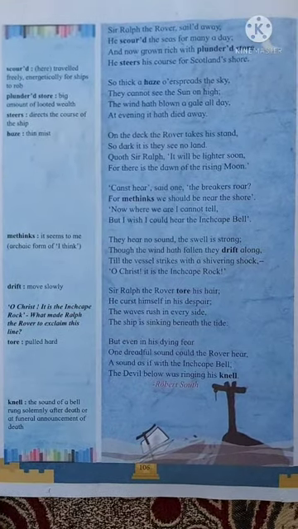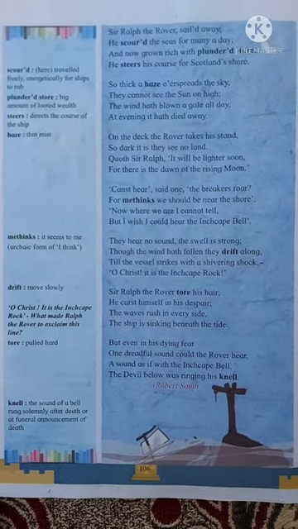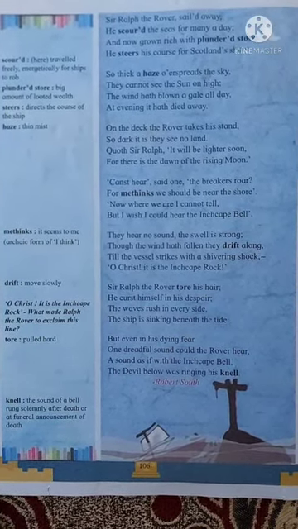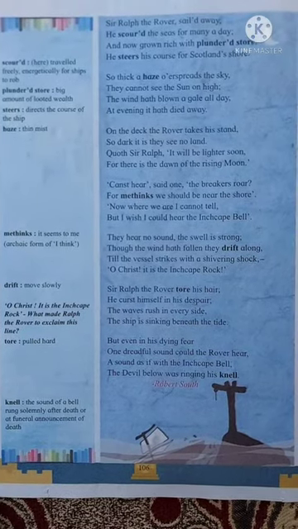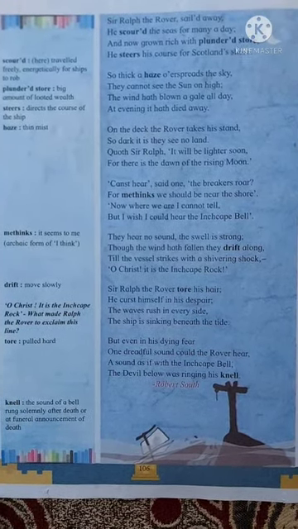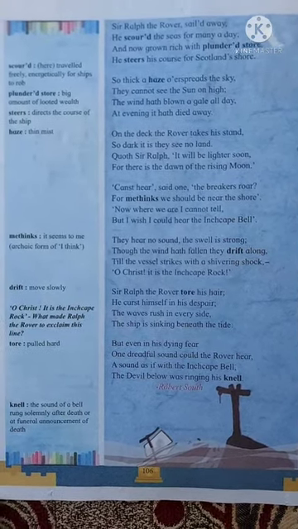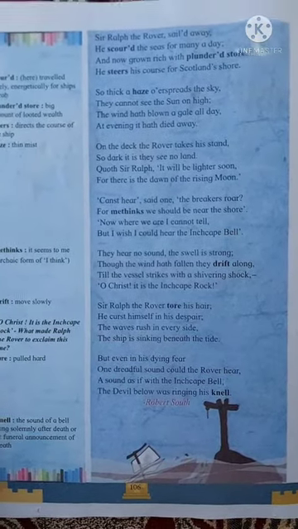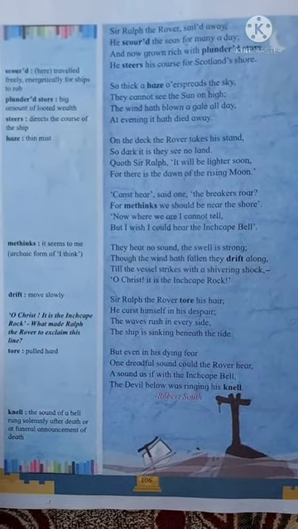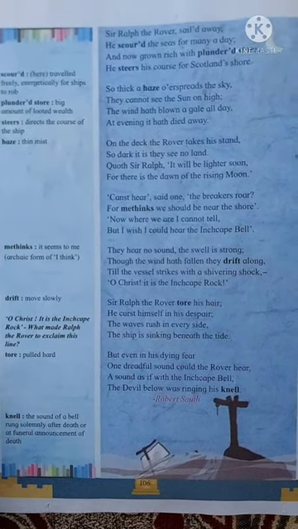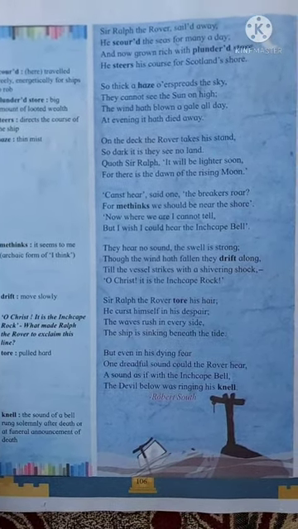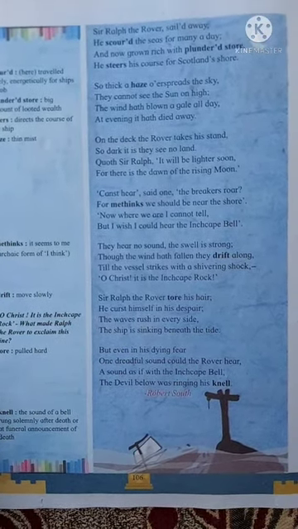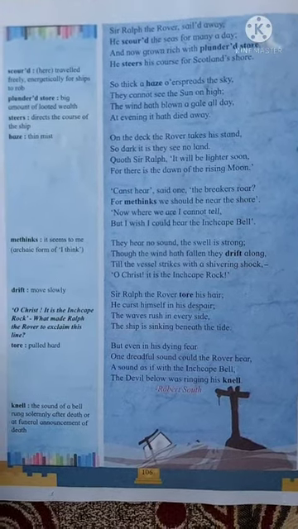So thick a haze overspreads the sky, they cannot see the sun on high. The wind hath blown a gale all day, at evening it hath died away. See, he was returning to the Scotland's shore. So thick a haze overspreads the sky. Haze means thin mist was there, and it was spread all over the sky. They were not able to see the sun due to the thin mist.